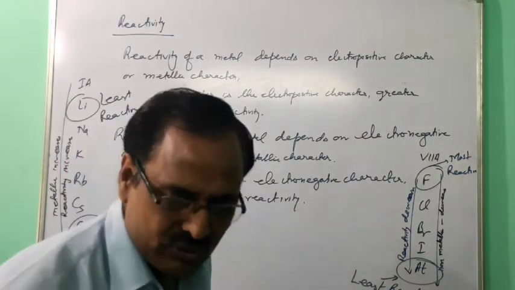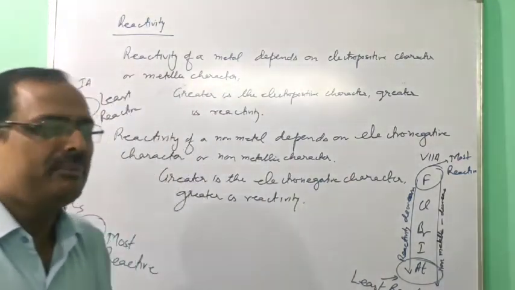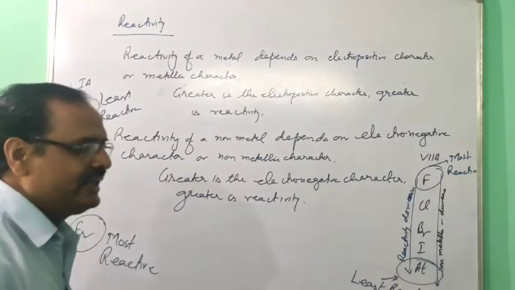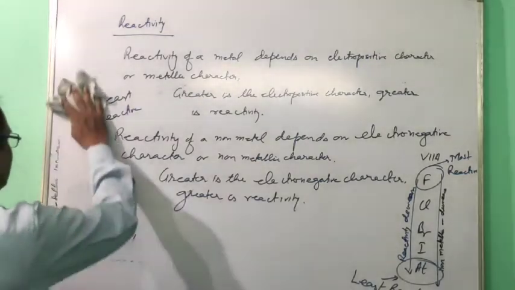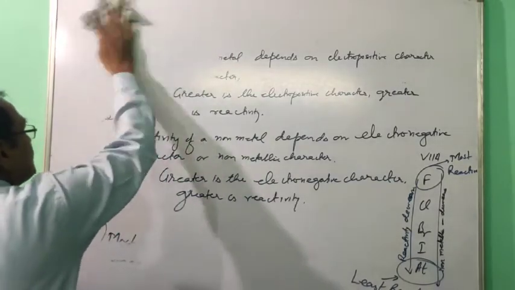Now one more question asked in board paper: when we move in a period from left to right, oxidizing power of the element increases. Give the reason. This is a very common question. If you go through the papers, three or four times they have already asked that question. So I am going to write the question here.